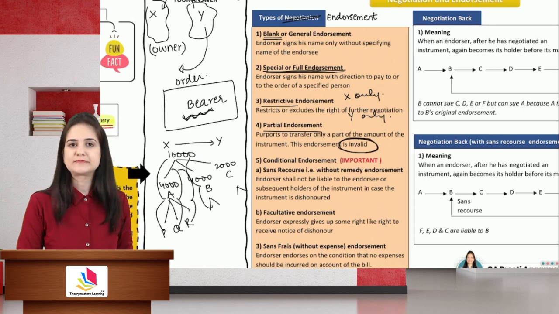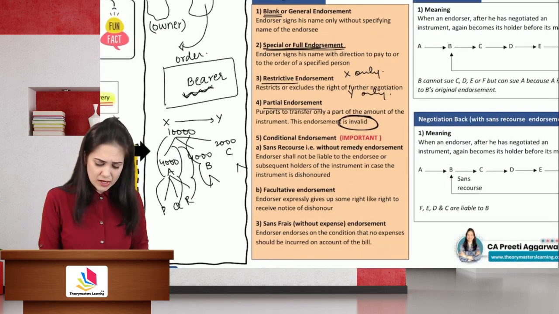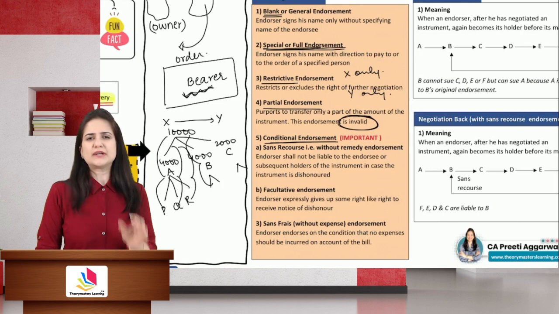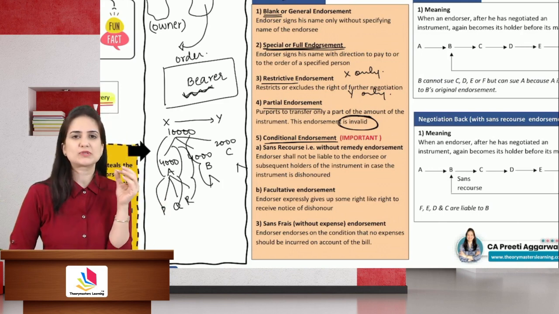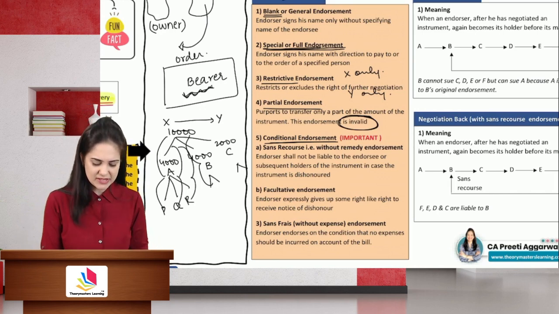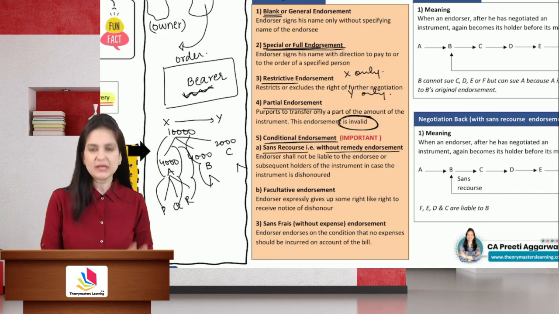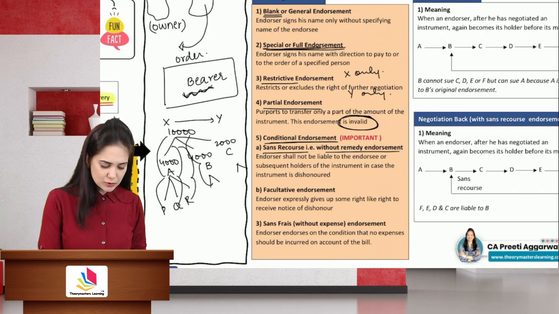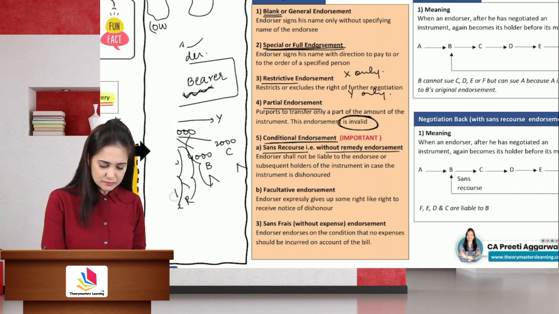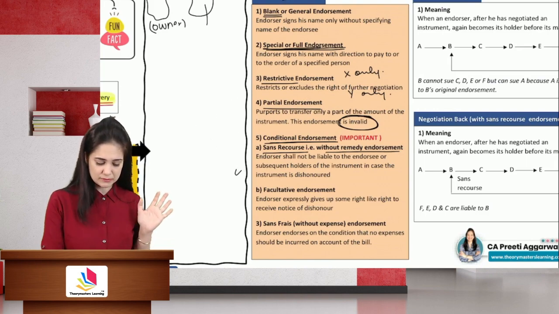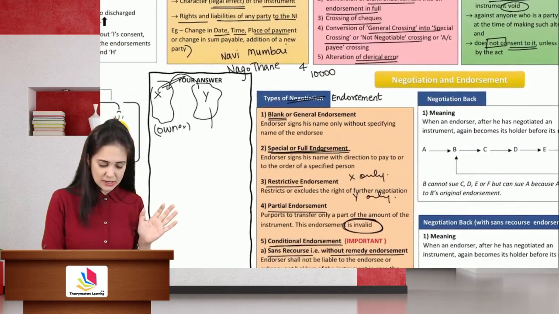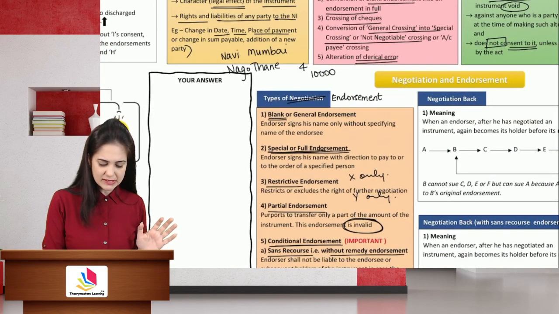It is invalid. Most important, conditional endorsement. Conditional means I am imposing certain conditions. Endorsement will be valid only when those conditions are satisfied. For example, we have sans recourse or without remedy endorsement. Here the endorser is clearly mentioning that I will not be responsible in case the instrument is dishonored. Don't come running to me. I am endorsing, but without any recourse, I will not take any liability in case the instrument is dishonored.